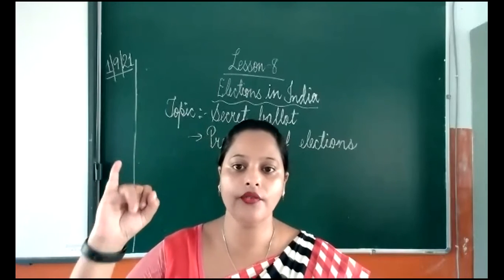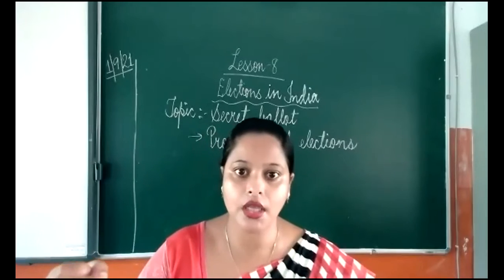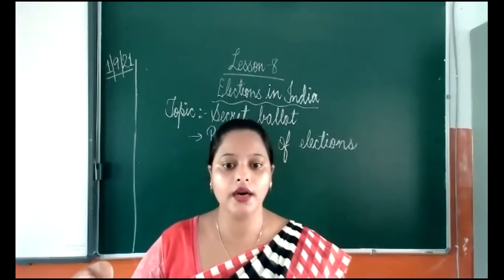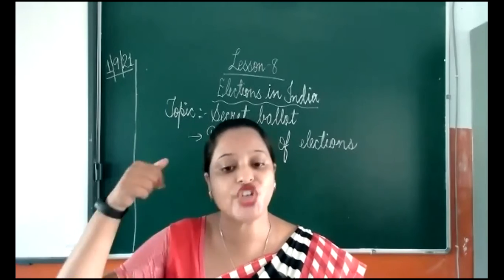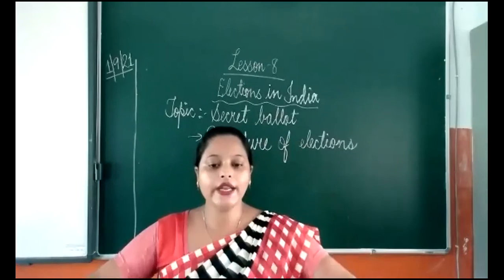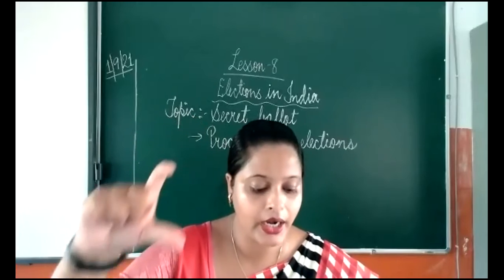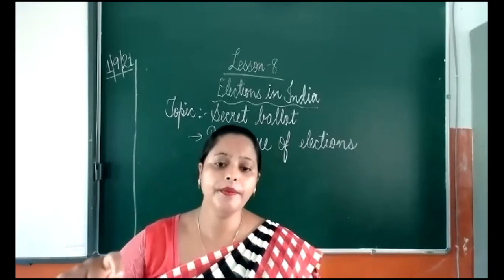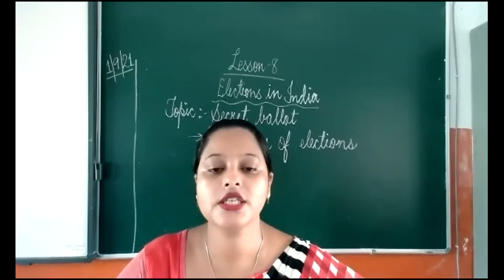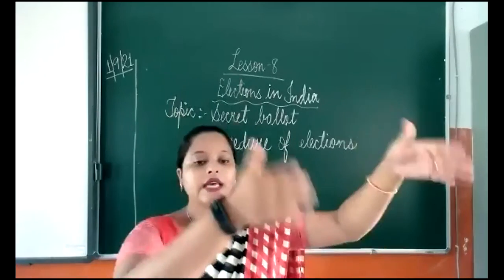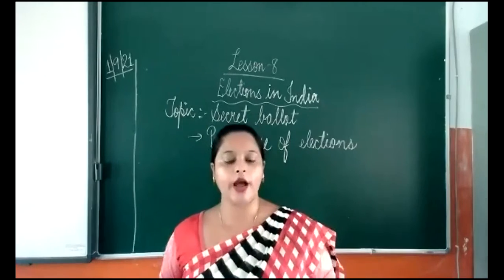Name is there, father's name, mother's name, date of birth, your address, your gender, all the details are written in that voter ID card, given by the Election Commission. They distribute the voter ID card. They set up a camp in different areas, like we are living in Rapti Nagar.